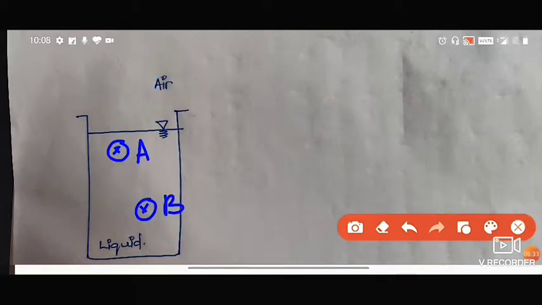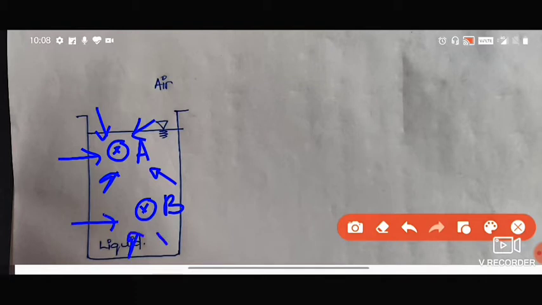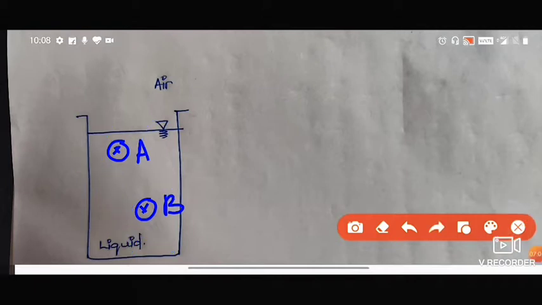So I'm taking the same figure, but here I'm considering 2 points. From the earlier Pascal's law definition, the pressure acting at point A from all directions is the same. Whatever pressure is coming from whatever directions, at a single point the pressure is the same. Similarly here also, the pressure acting at point B from all directions is the same. So this I can understand, no issues. Now let the pressure acting at point A be PA, and the pressure acting at point B be PB.